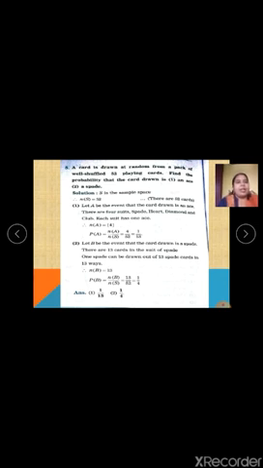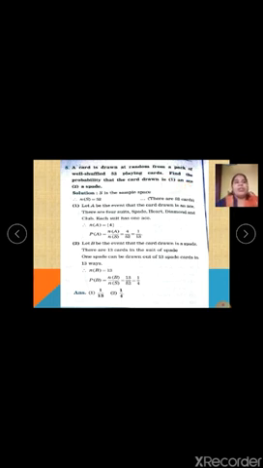In fact, we will directly write there are 52 cards, therefore n of S is equal to 52. This has to be mentioned in the exam, and therefore n of S is equal to 52. Now let us come to the first question: the probability that the card drawn is an ace card.